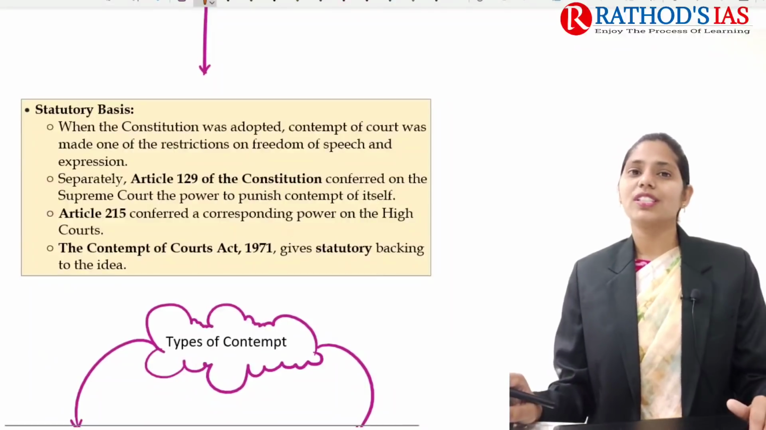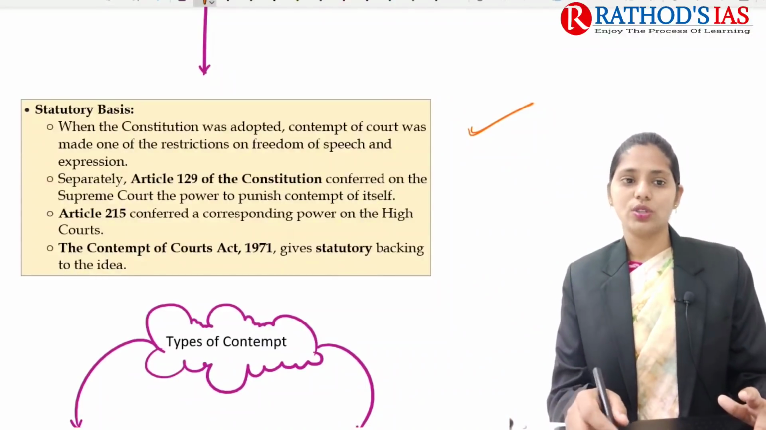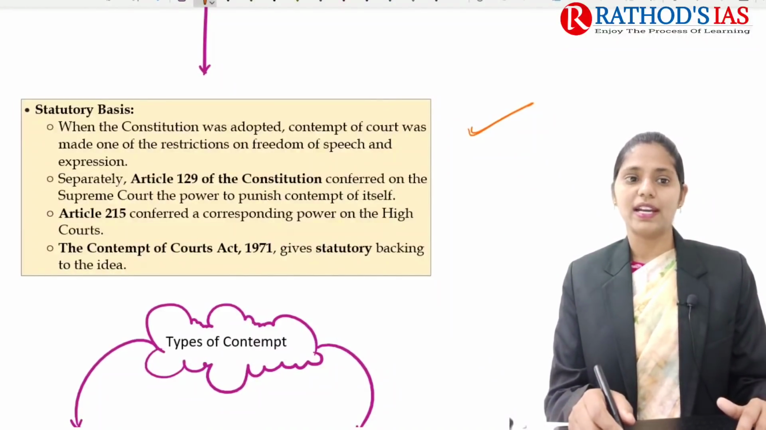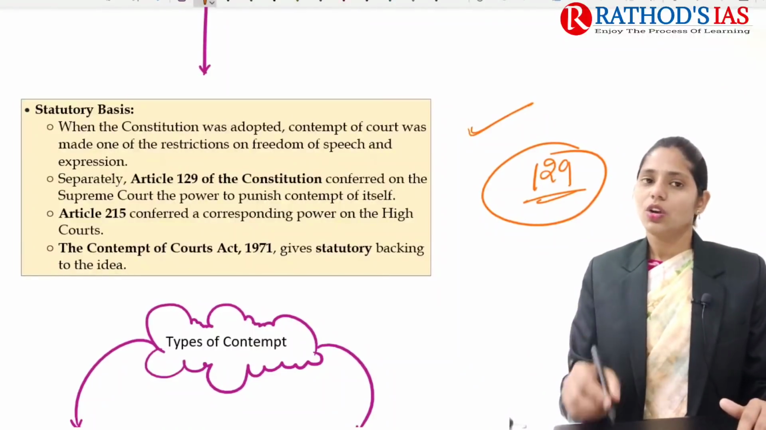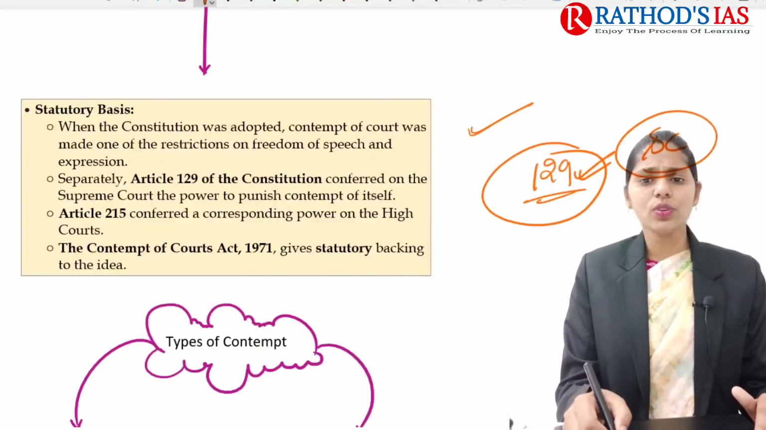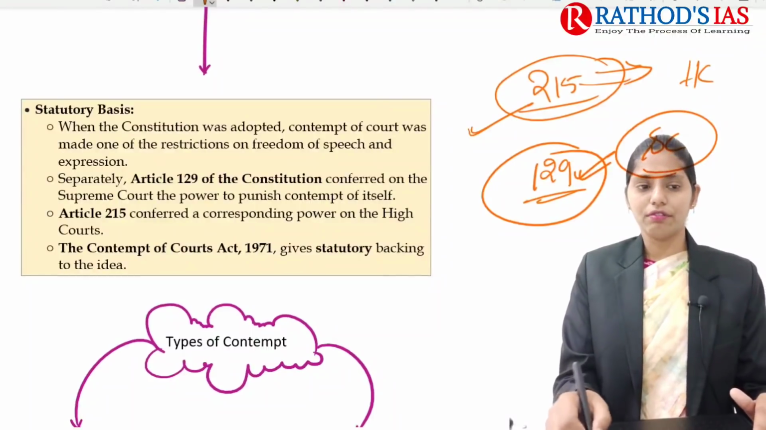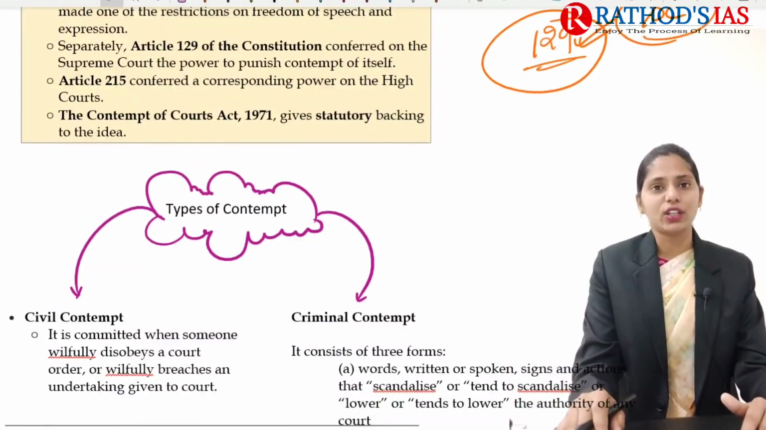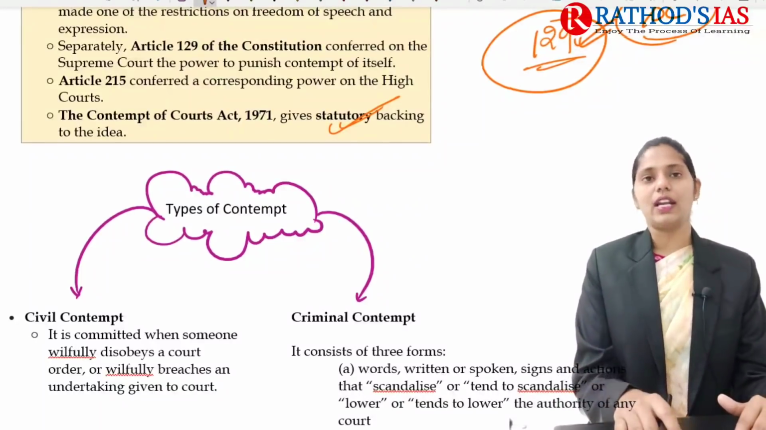If you are talking about the statutory bases, when we adopted our Indian Constitution, contempt of court was made one of the restrictions on freedom of speech and expression. Later we came up with Article 129 of the Indian Constitution, which talks about the contempt of court power of the Supreme Court. The next one is Article 215, which talks about the High Court's power of contempt of court. We also have one law, the Contempt of Court Act of 1971, which gives statutory backing to the idea of contempt of court.